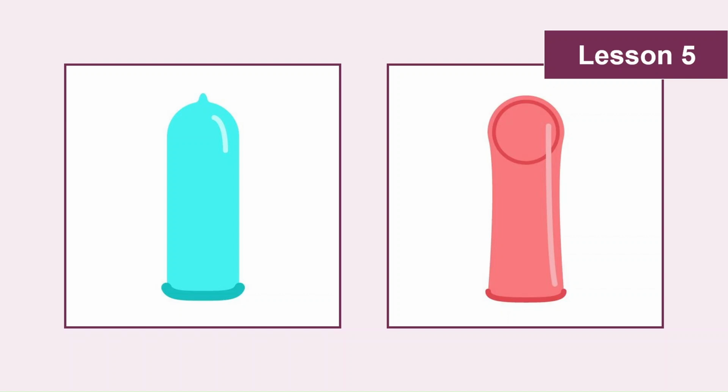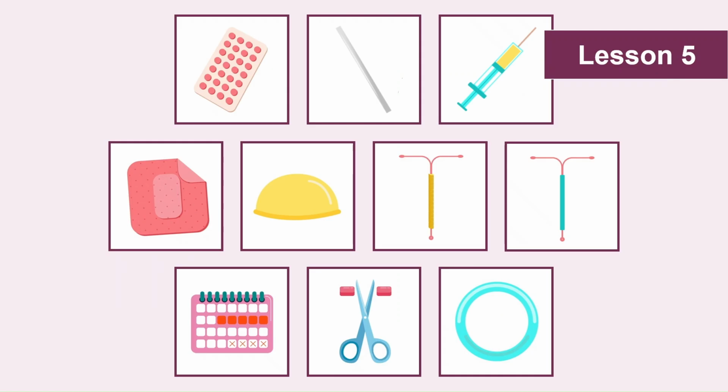If you have one of the contraceptive kits from FPA, there should be one or more internal condoms in there which you might want to use to show pupils what they look like. The lesson then introduces alternative forms of contraception, so hormonal methods and barrier methods, temporary and permanent methods as well. Pupils are then divided into pairs and they're given resources to create profiles of their assigned form of contraception, which will then be shared with the class.